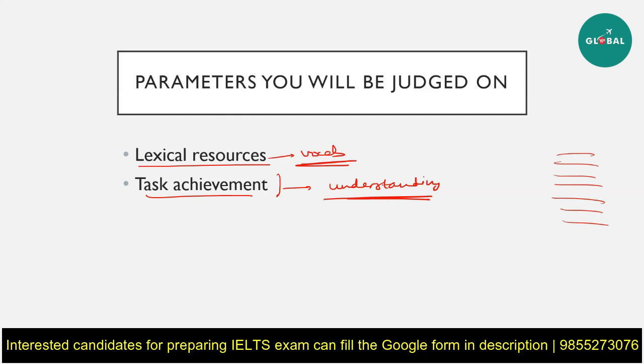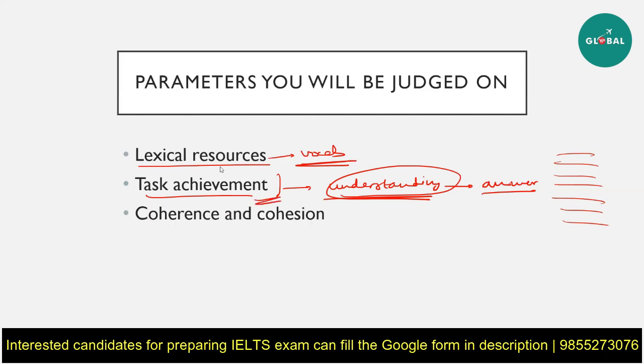So task achievement just basically means understanding the question and making sure that your answer is in direct cohesion with whatever is written there. Third parameter that will be judged on is coherence and cohesion. Coherence and cohesion means that your essay should move in a smooth flow. As you go from one paragraph to another, from one point to another, everything should be interconnected and interlinked. This also means that you have to use a lot of conjunctions. Conjunctions actually help you a lot to improve your coherence and cohesion.